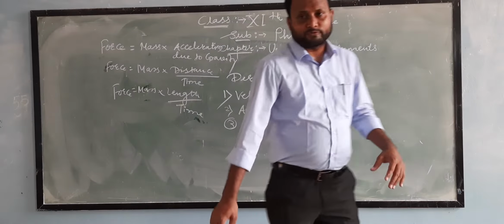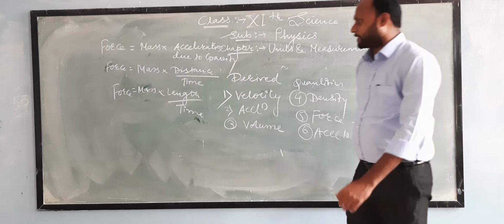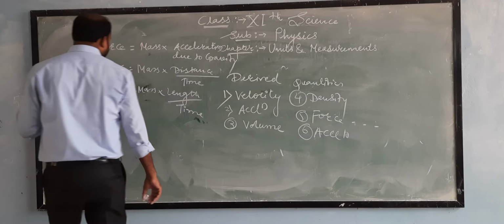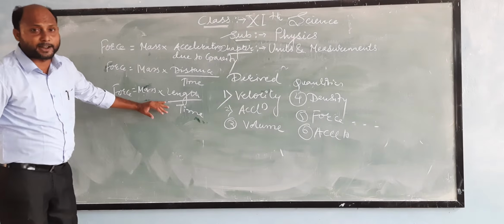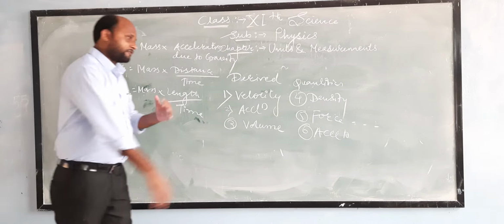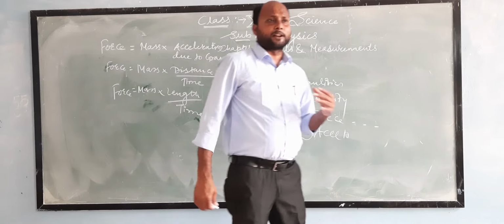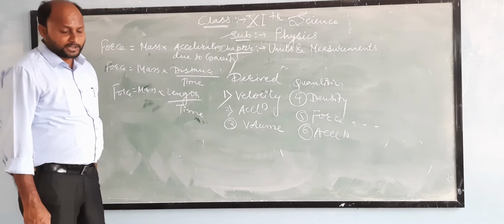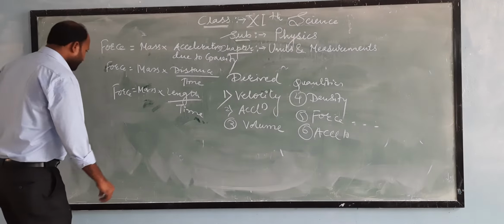So now from this example we have concluded that the derived physical quantities depend on one or two or more fundamental quantities. Taking into consideration the fundamental quantities, we can derive the derived quantities. So we can derive the formula of these derived quantities. Now we know that force is nothing but mass into acceleration due to gravity. We will derive the SI unit also.